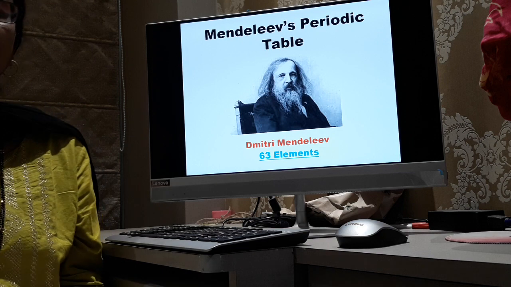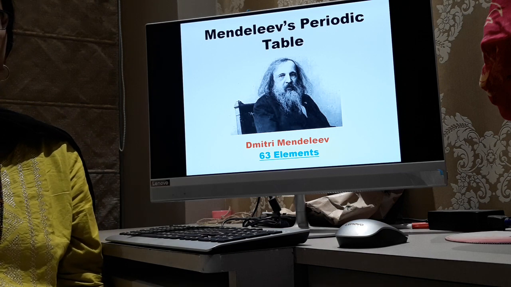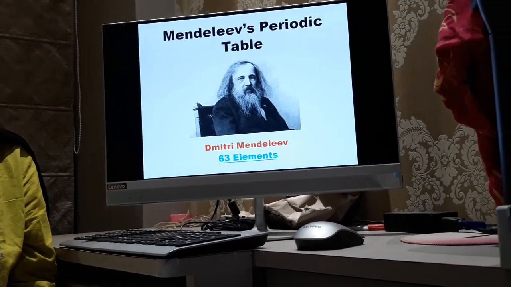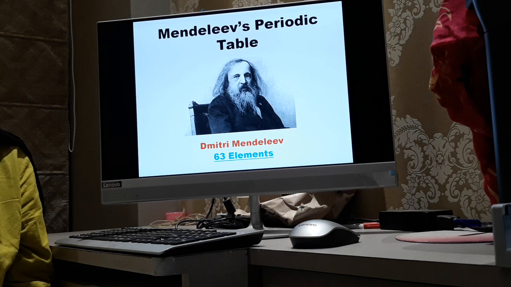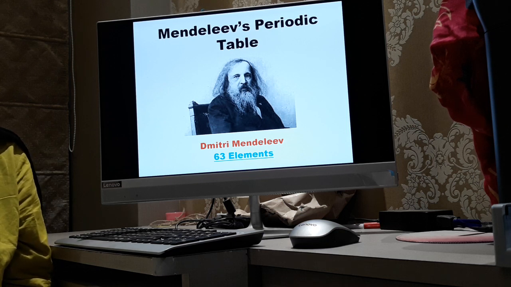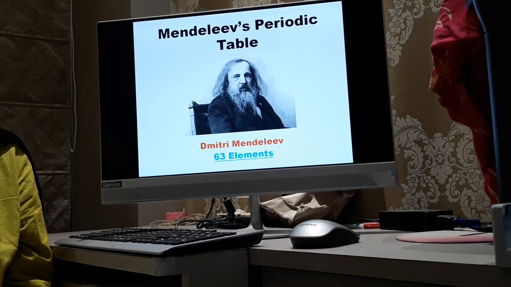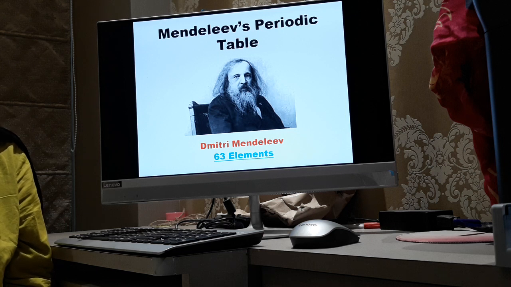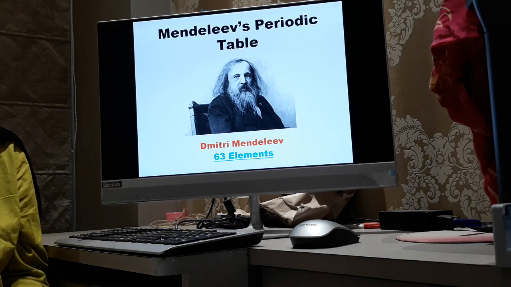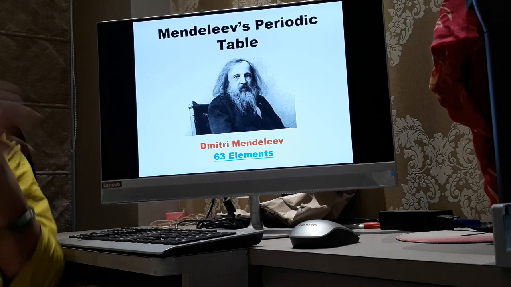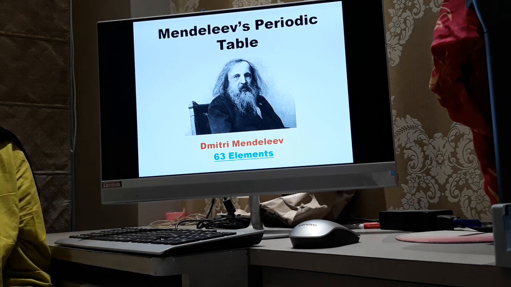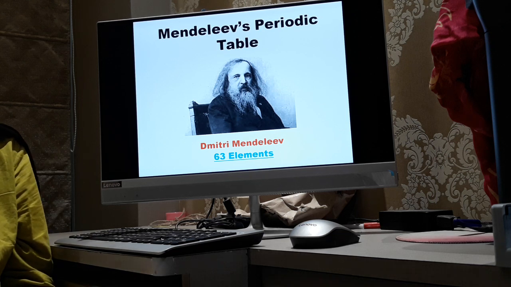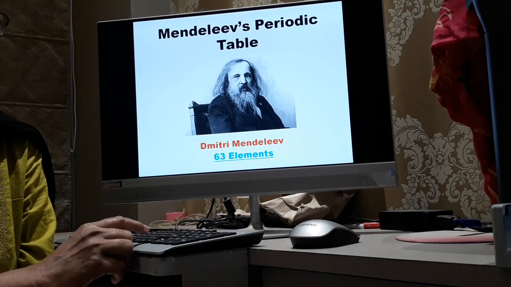He had organized a periodic table on the basis of chemical and physical properties of elements. These were the molecular formula of hydrides and oxides of the elements, their melting points, boiling points, and densities of the elements. Mendeleev found that the elements with similar physical and chemical properties repeat after a definite interval. On that basis, he had proposed a law. Now we'll see what Mendeleev's periodic law was.